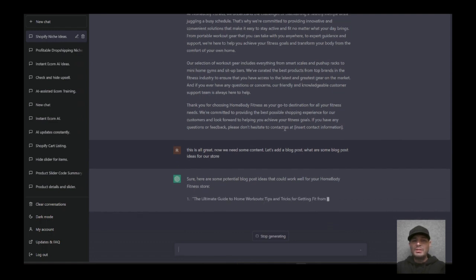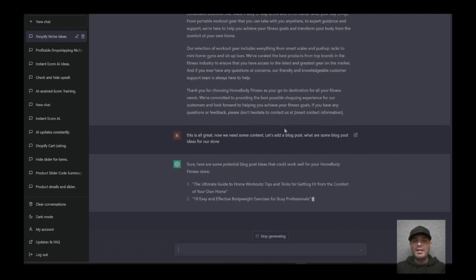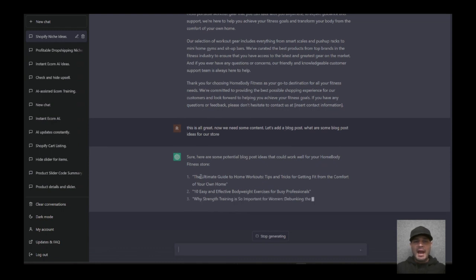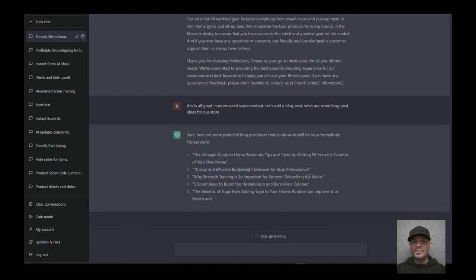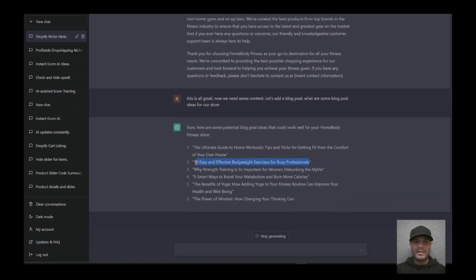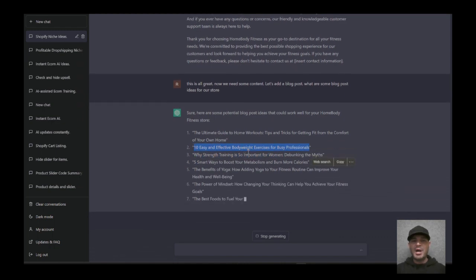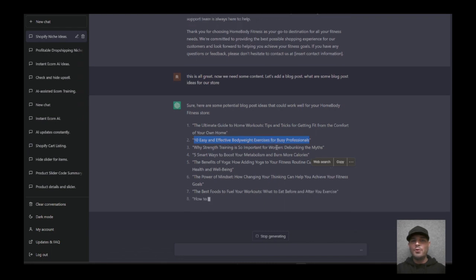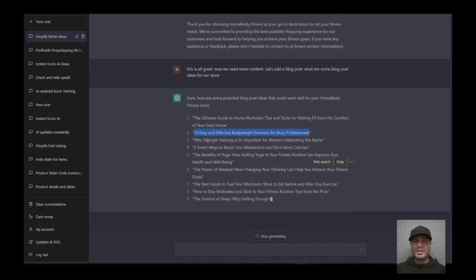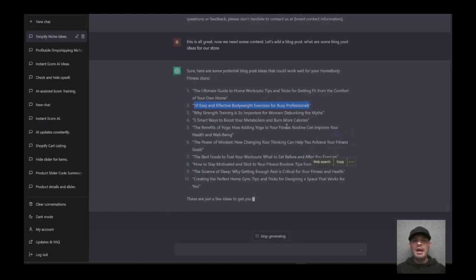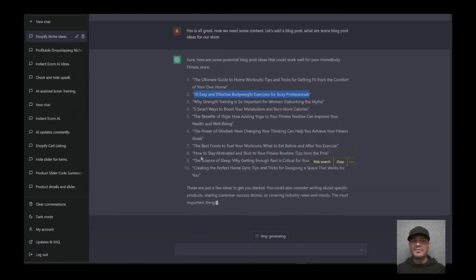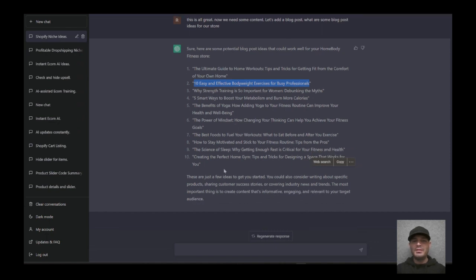And we're going to take those ideas and develop them out. As a matter of fact, we're just going to take this first one. It's going to give us a bunch of them, but I really like this, or actually the second one: 10 easy and effective body weight exercises for busy professionals. That's a really, really good one. These are all great ones. The best foods, stay motivated. These are all really good.